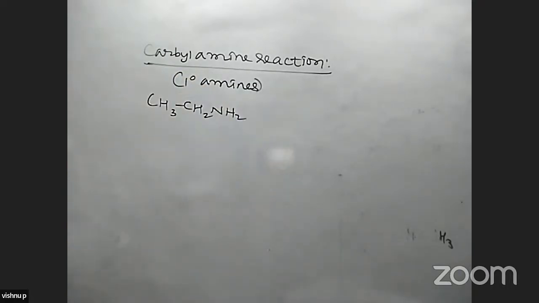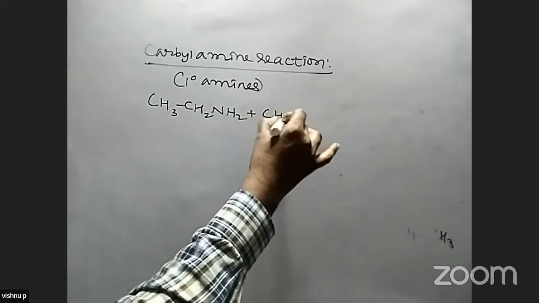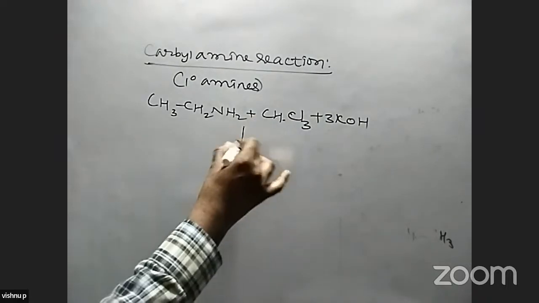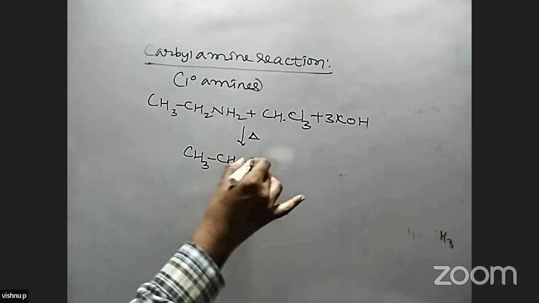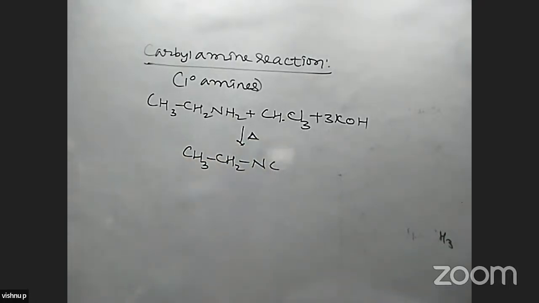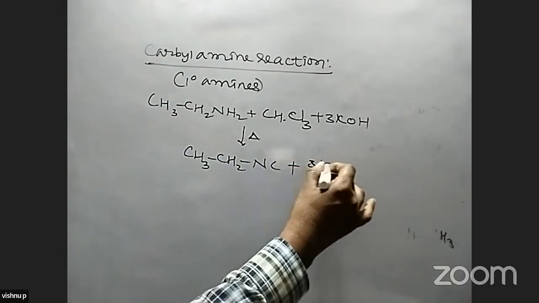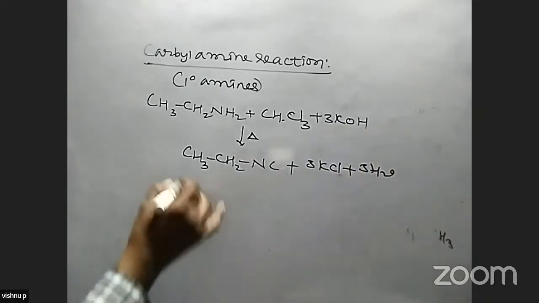This is one primary amine, ethanamine. When it reacts with chloroform in presence of the base KOH and the mixture is heated, we get a very poisonous and pungent smell. Isocyanide, carbylamine, is formed, very poisonous, along with three molecules of KCl and H2O.